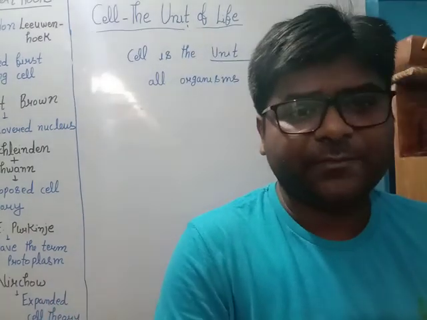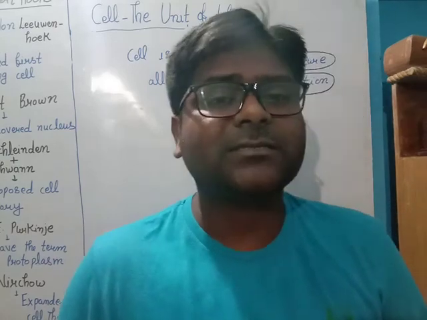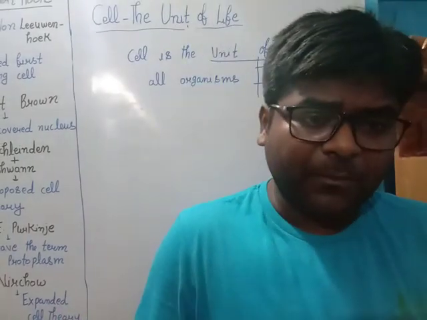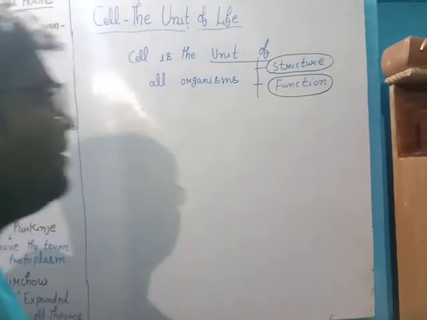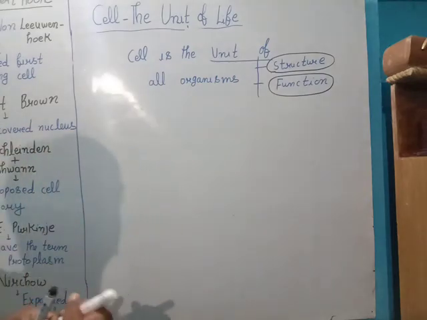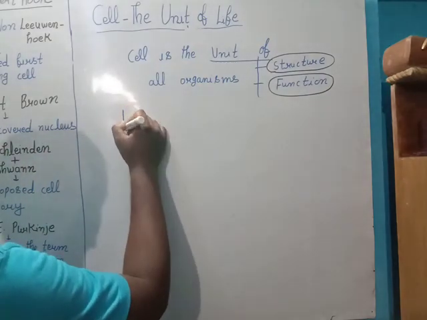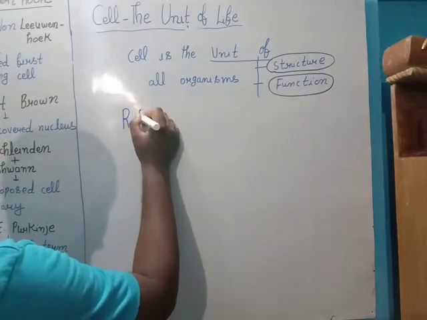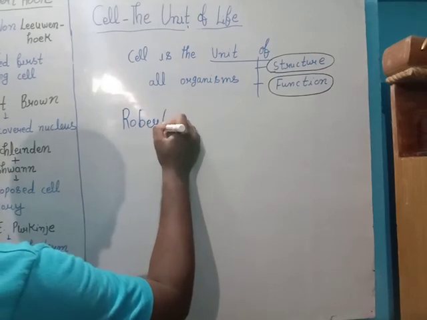Let's take a few points regarding the discovery of cell. When we talk about discovery, there was a scientist whose name was Robert Hooke.